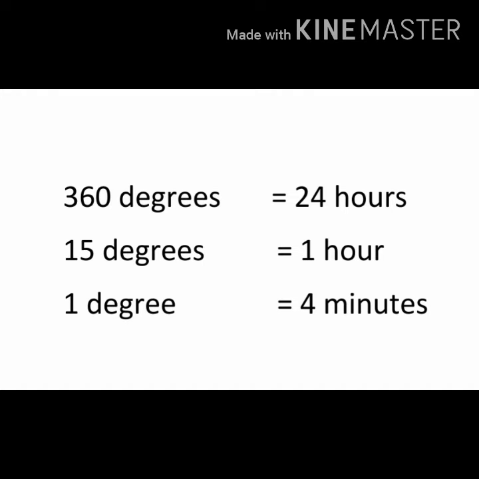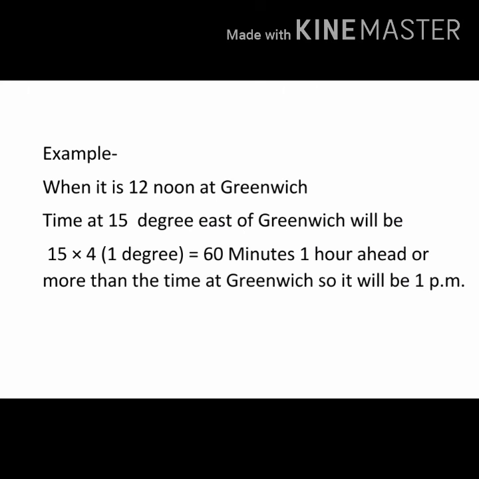Now let's take an example. If it is 12 noon at Greenwich, the time at 15 degrees east of Greenwich will be 1 p.m. Just see how, as I've already told you that 15 degrees is equal to 1 hour. So जो भी place Greenwich से 15 degree east side होगा तो उस place पे time क्या होगा? It would be 1 hour ahead of the time of Greenwich. That means it's 12 noon, so it would be 12 plus 1, that means 1 p.m.